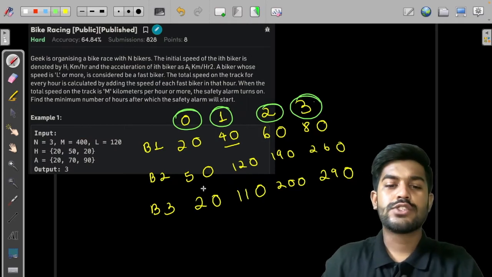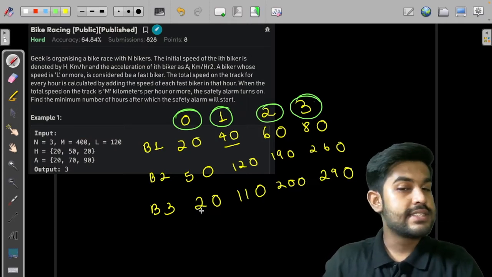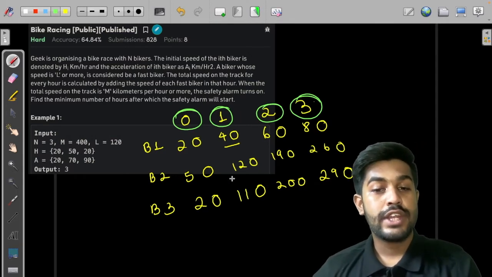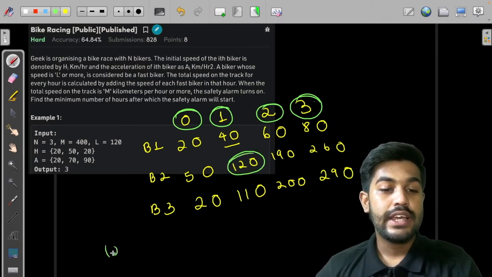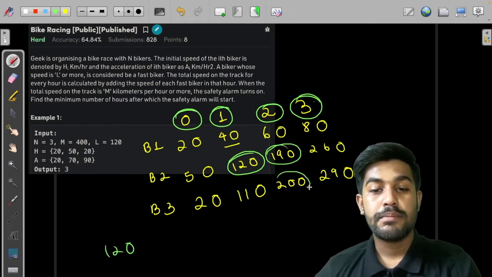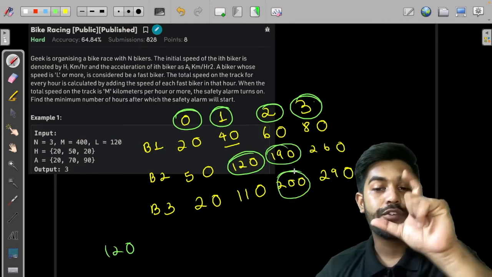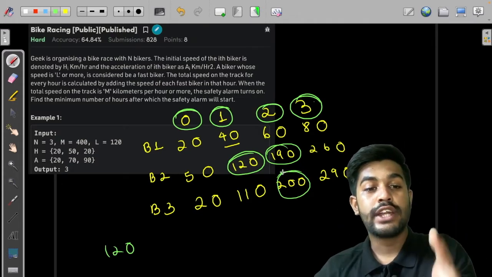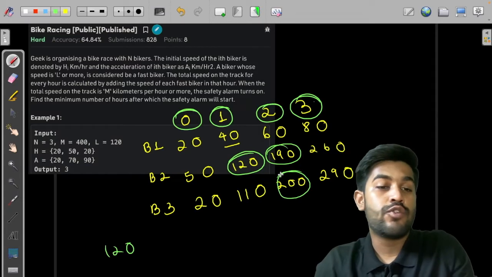Let us go to the 0th hour. No bike is considered a fast bike. Then we go to the next hour. We have the sum as 120, which is less. So next we move on to 190 plus 200. These two are the fast bikes. If we add them, that is 390. It is less than 400, so it is not greater than or equal to 400. So the safety alarm won't be turned on.